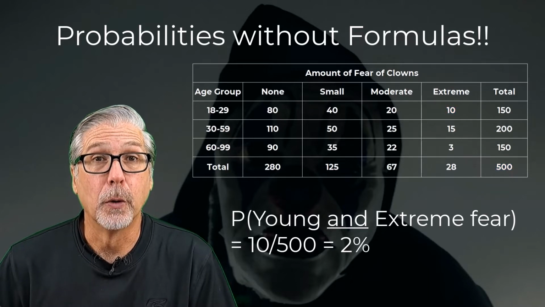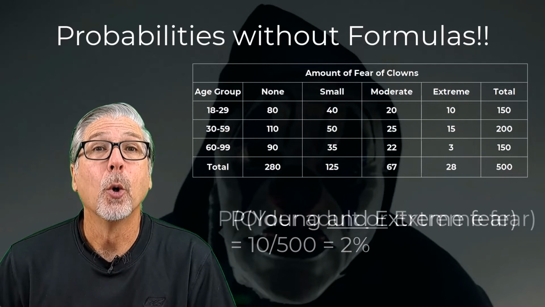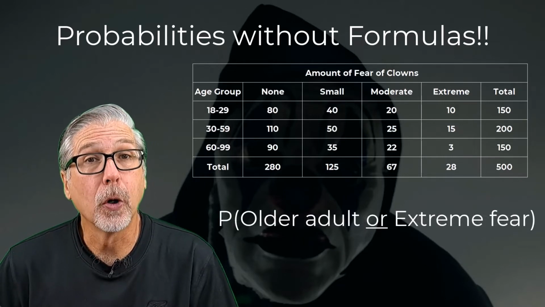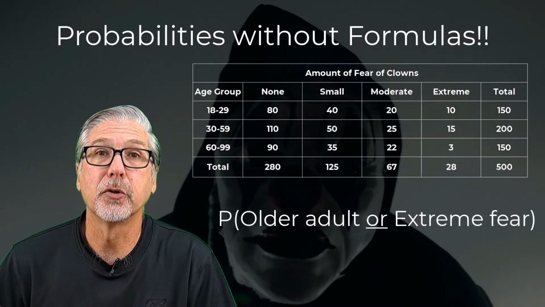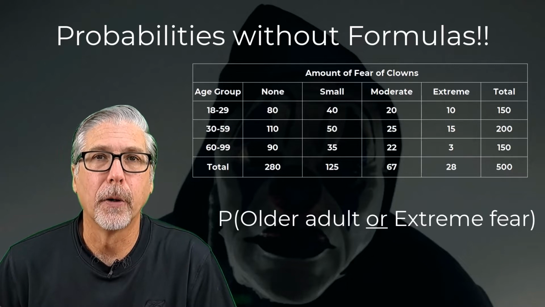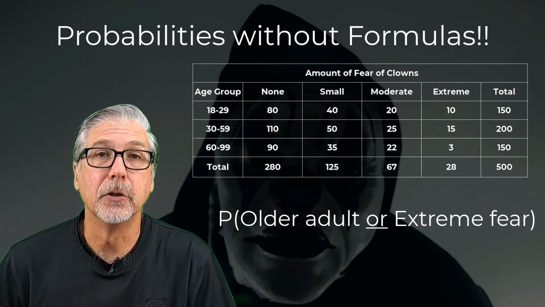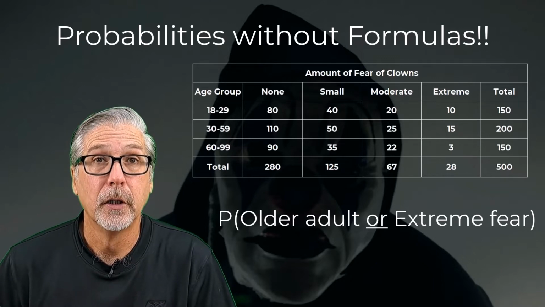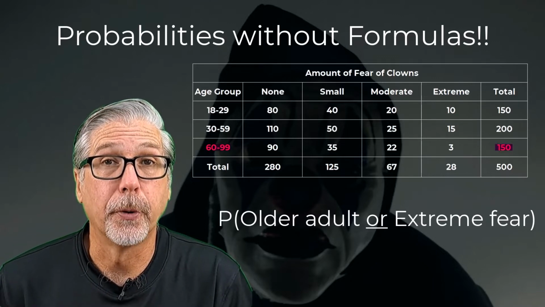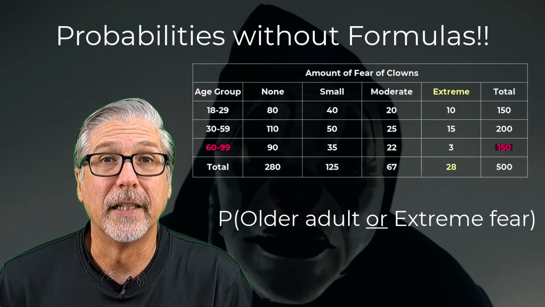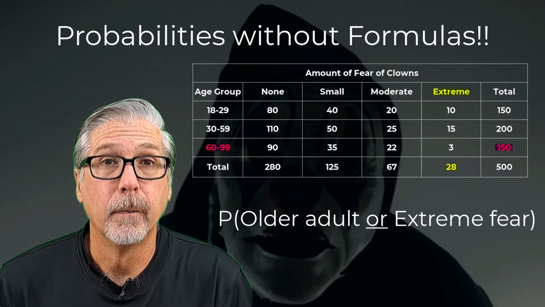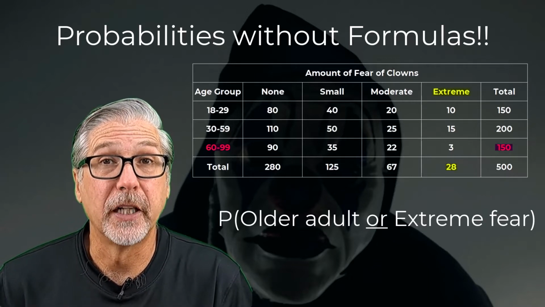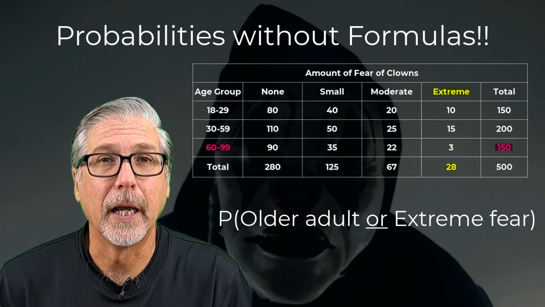The additive rule is what we use for OR questions. What proportion were older adults or, not and, but or had an extreme fear of clowns? It's a classic OR problem. It is so tempting to use the additive rule. Let's try to solve it without the formula. We see 150 older adults were sampled in the table, and we see 28 said they have extreme fear. Can we just add these two numbers together? Can we take the 150 and the 28? We can't, not in this case.